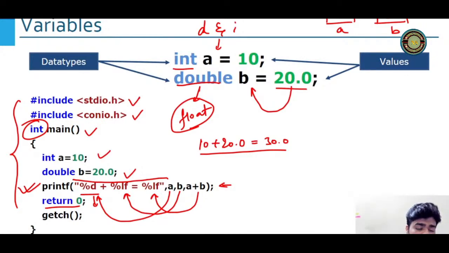Why we use return 0, I have already explained. What's int main? That is the starting of the program, just like an ignition. Every bike needs a kickoff. So in the C programming language, that's our kickoff, and we do it with int main. If you don't write int main, it is not going to execute. And if your int main is empty, your program will compile, but it's not going to do anything.